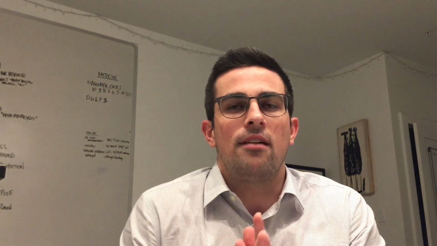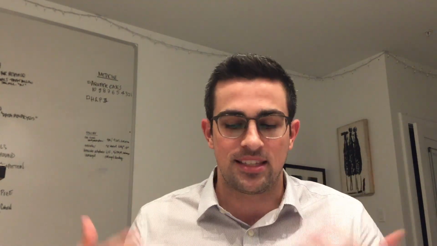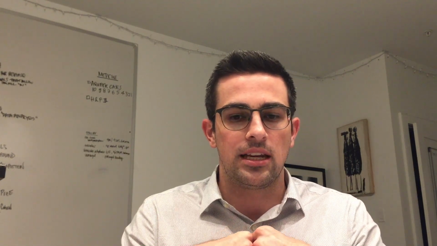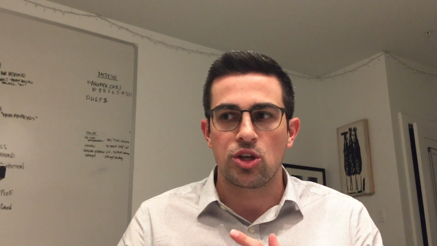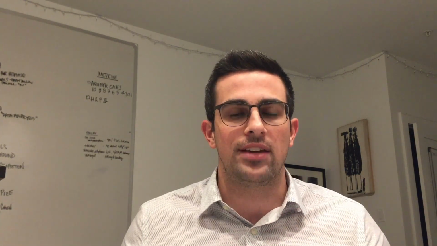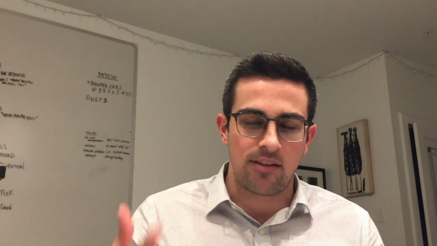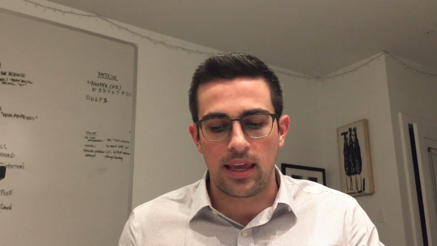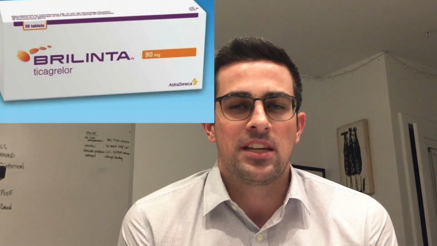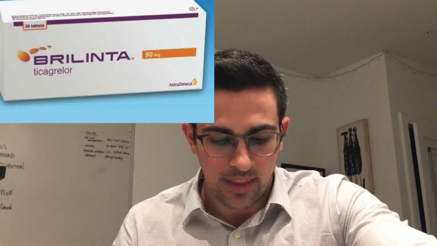So kind of outside the scope of this, and might be not even that important, but I did want to just bring it up because I think it's interesting. Plavix is actually a drug that anyone can make right now. It's been out for a while now, so really any generic works for Plavix. But Brilinta, made by ticagrelor, is not. It's actually made by a specific company, and the specific company is AstraZeneca.